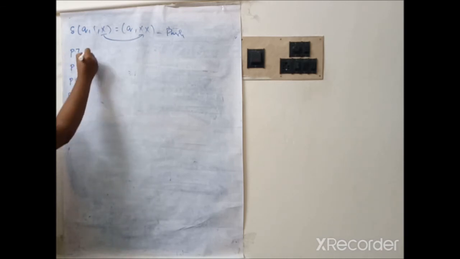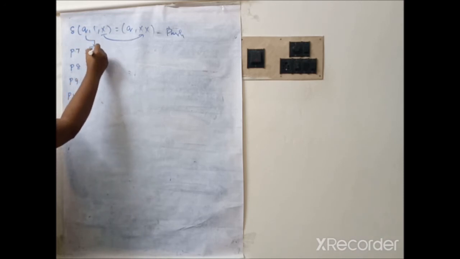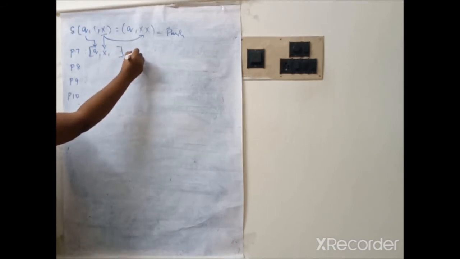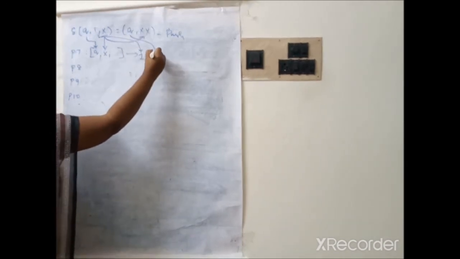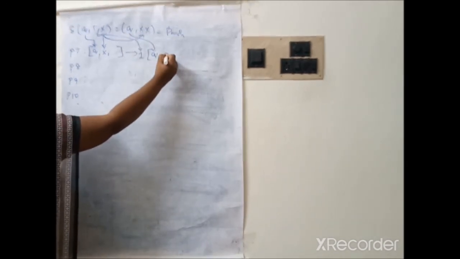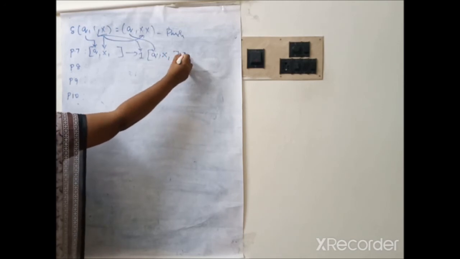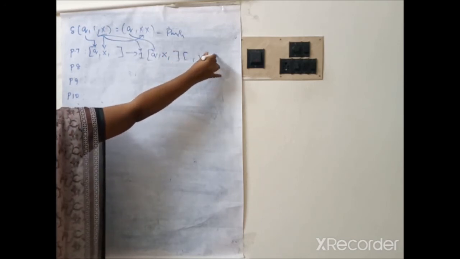So how can we write the productions? First, [q X] tends to, this Q comes here, [q 1 X X]. There are 2 X's, therefore the first X is written here and the second X is written here.